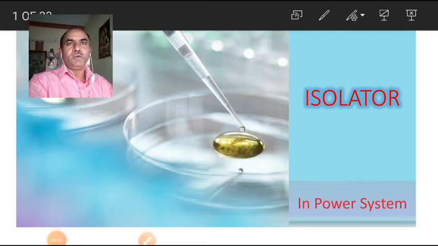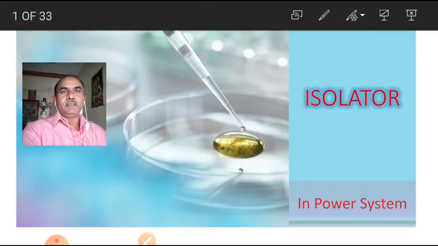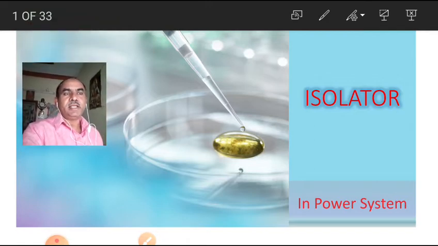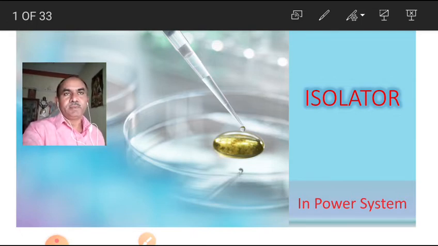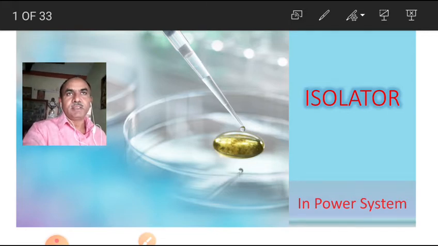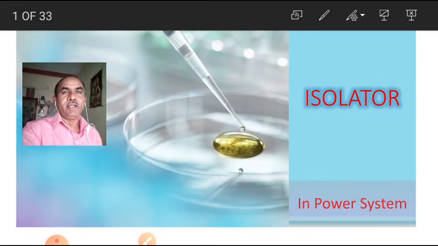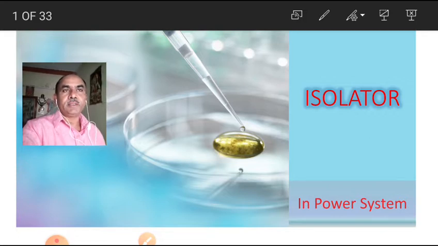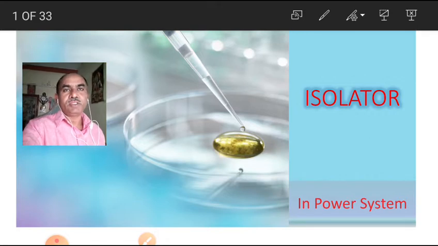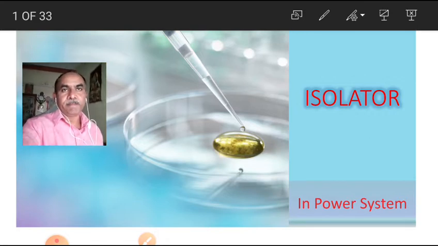Today we are going to learn a new topic, that is isolators. In previous classes we have already seen different types of fuses, LT fuses and HT fuses. Today a very interesting and important piece of equipment that is used in our power system and distribution system is the isolator.